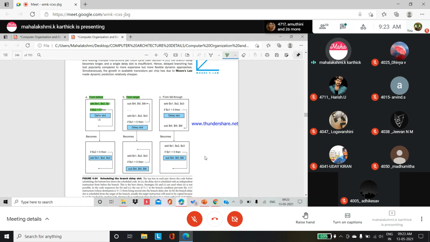Here you have to make the delay slot because a branch instruction is processing. Wherever you find a branch instruction, you put a delay slot there. You have to understand this: from before, and after putting the delay slot, the other instructions are automatically executed in between.